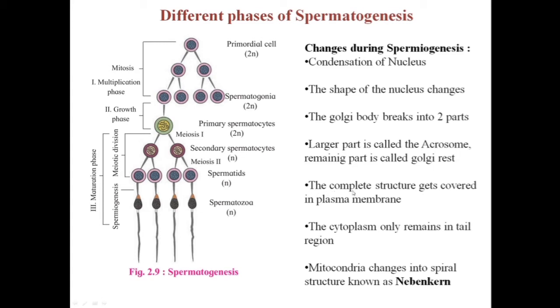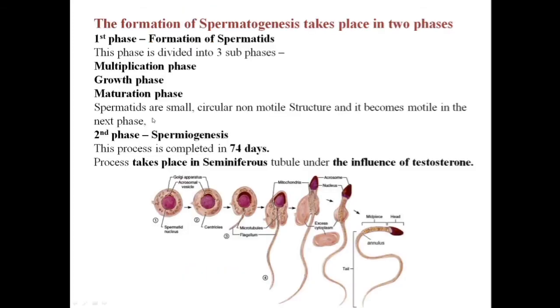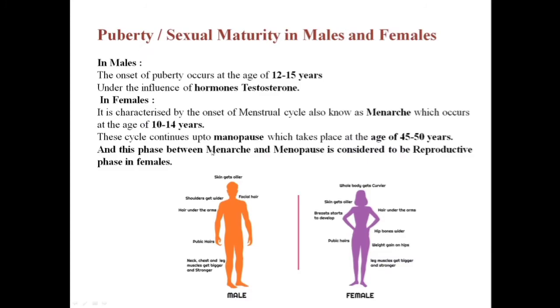Now, there is one more term that we need to understand in this process, which is spermiation. Spermiation is the release of mature sperm from the Sertoli cells. Now, what does that mean? For that, we need to go a little back.